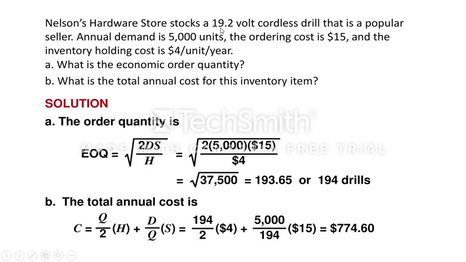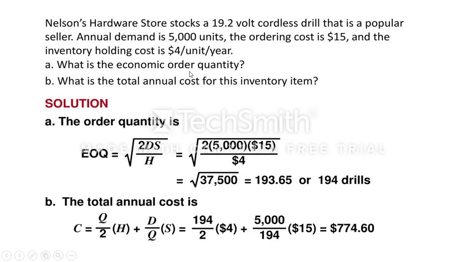Nelson Hardware Stores stocks a 19.2 volt cordless drill that is a popular seller. Annual demand is 5000 units, ordering cost is $15, and the inventory holding cost is $4 per unit per year. This is the problem given. We need to estimate the economic order quantity. What is the economic order quantity? What is the total annual cost for the inventory item?